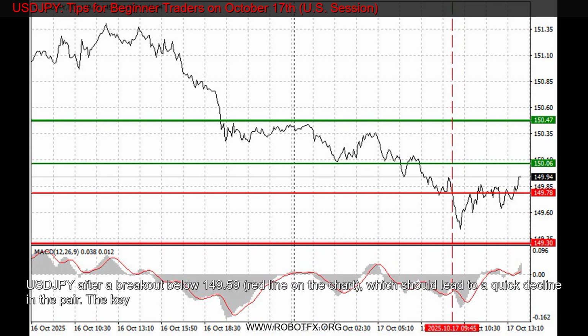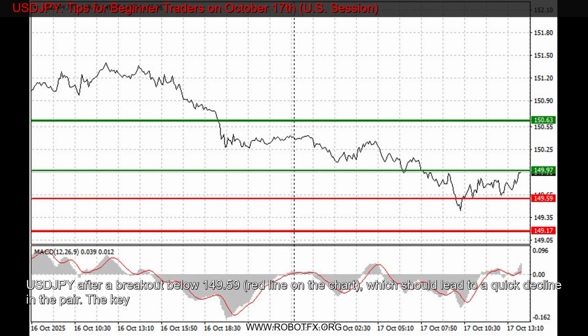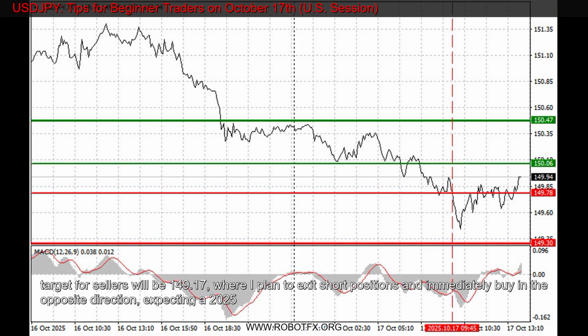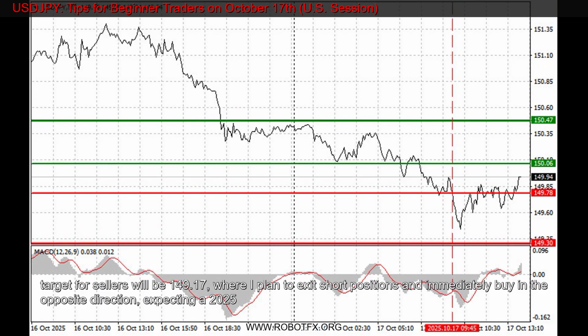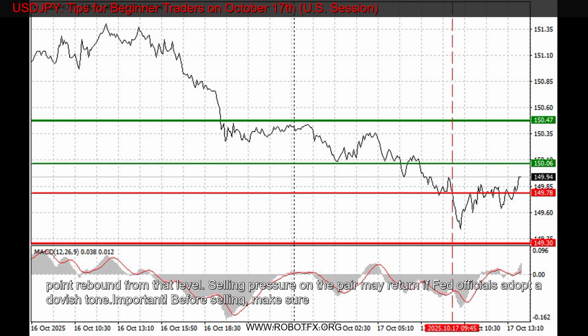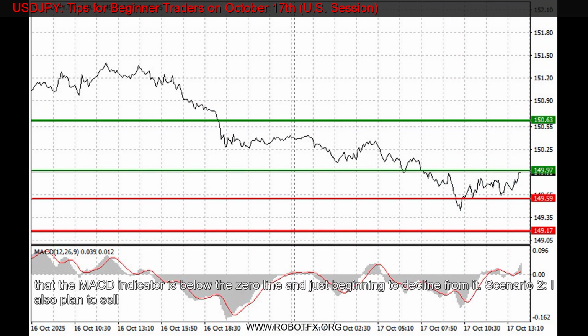Sell signal scenario 1. I plan to sell USDJPY after a breakout below 149.59, red line on the chart, which should lead to a quick decline in the pair. The key target for sellers will be 149.17, where I plan to exit short positions and immediately buy in the opposite direction, expecting a 20-25 point rebound from that level. Selling pressure on the pair may return if Fed officials adopt a dovish tone. Important: before selling, make sure that the MACD indicator is below the zero line and just beginning to decline from it.